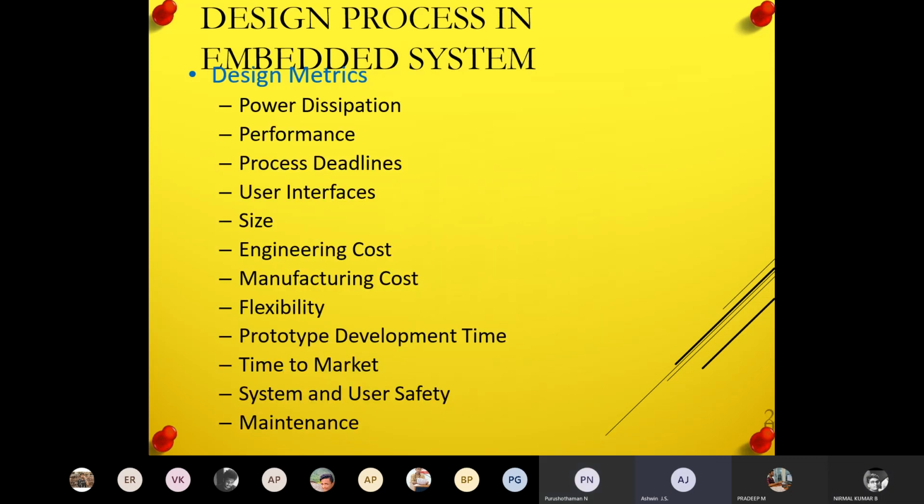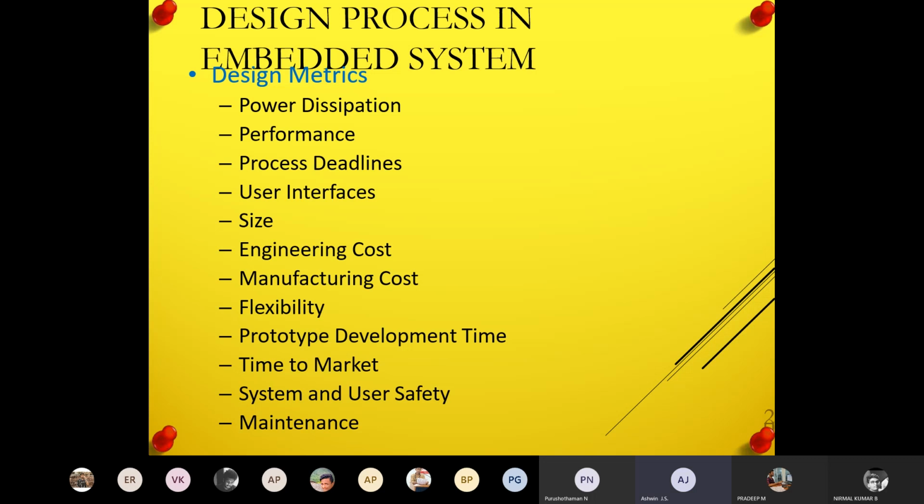So design metrics are available. Metrics is nothing but the limitations. So I want to see the power dissipation. Suppose I'm designing a portable device, which consumes a lot of power, means I can't give a huge battery, right? So I want to consider the power. Power consumption should be minimum, and as well as the performance should be fast. The problem is, if I increase the performance, the speed of operation, surely the power will be dissipated largely. So I want to compromise on one of them.